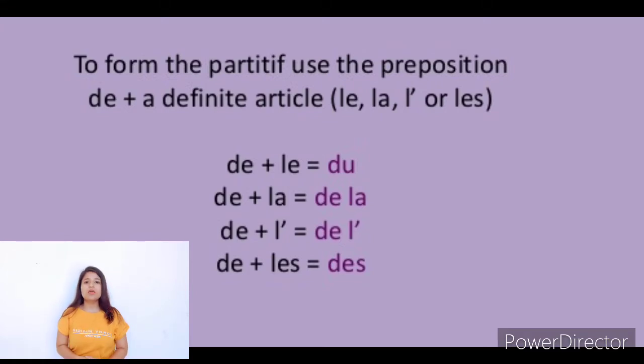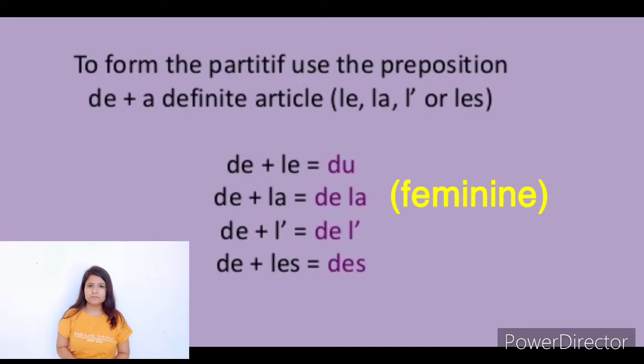In the same way, de la is formed by mixing the preposition de with the article la, de plus la, which forms de la. So de la is used with feminine singular words.